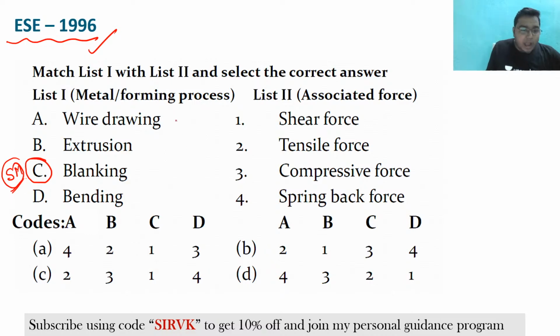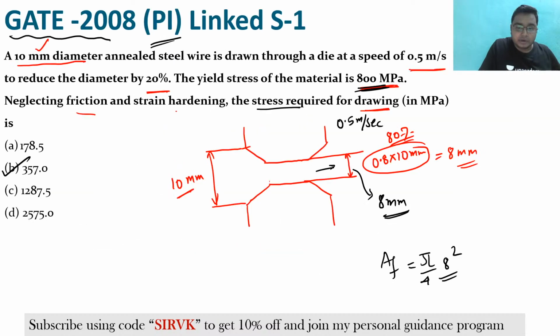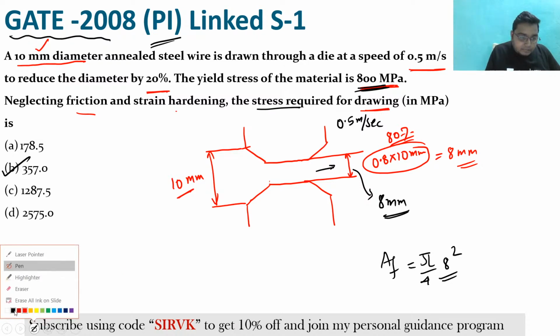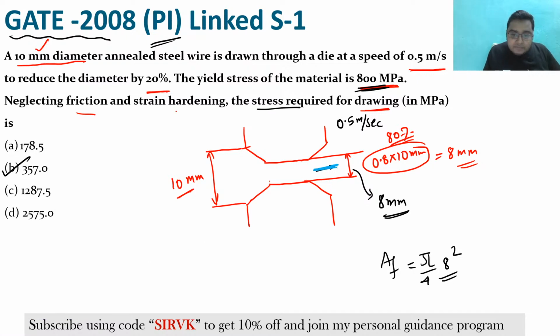See here, the wire drawing. This is the wire drawing process. I've already drawn it. Now, in the wire drawing process, there is a tensile force. With the tensile force, you are actually pulling this material.